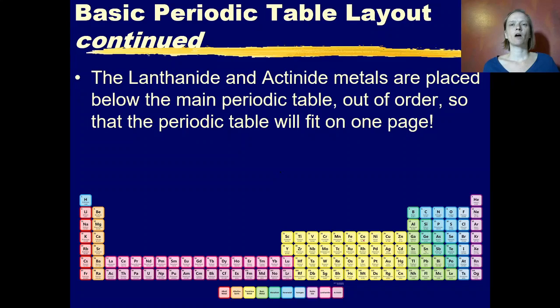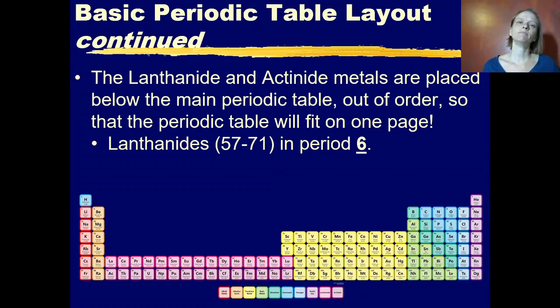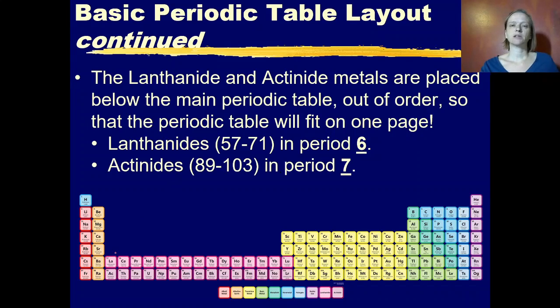So what's up with those two rows at the bottom of the periodic table? The lanthanide and actinide metals are placed below the main periodic table, slightly out of order, just so that the periodic table will fit on one page. This is what the periodic table would look like if we put the lanthanide series and the actinide series in where they belonged on the periodic table. And you can see that we would have a very wide periodic table that we would have to print very small and you wouldn't be able to read it. The lanthanides fit into period 6 and the actinides fit into period 7.